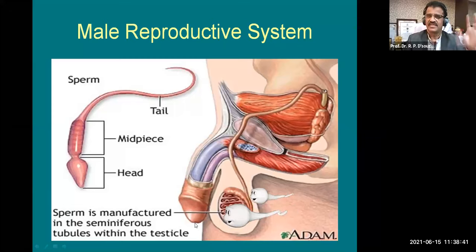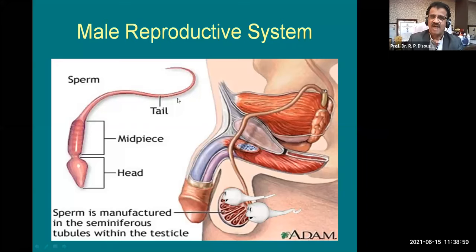Semen is the ultimate fluid combination of the spermatozoa, prostatic fluid, seminal fluid, and different constituents. Okay, and there is one image here, an image of spermatozoa.